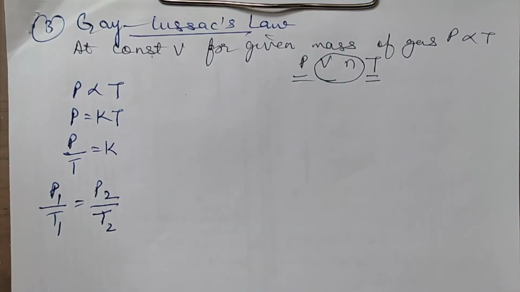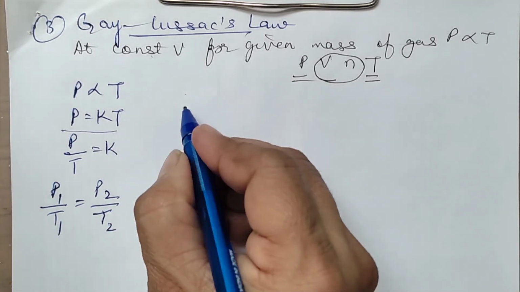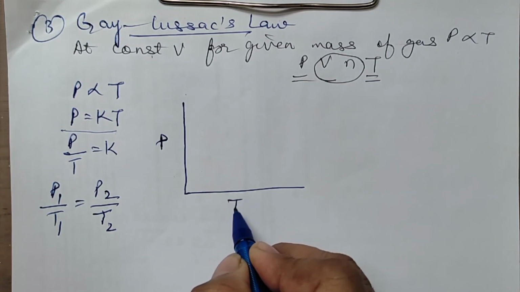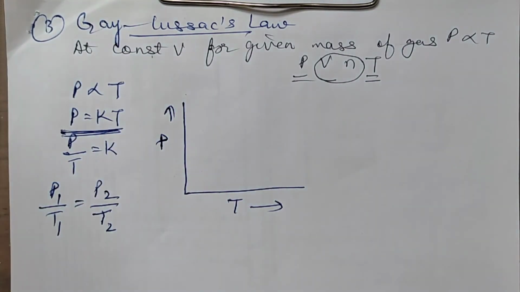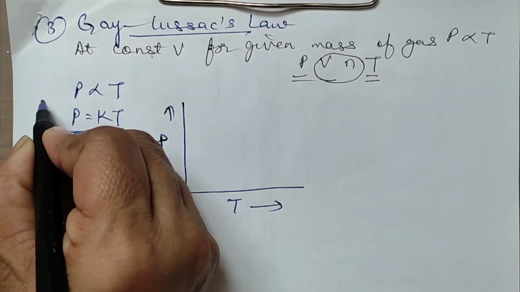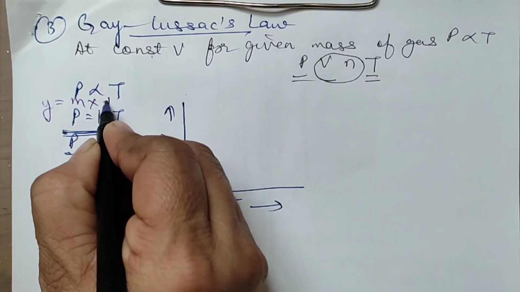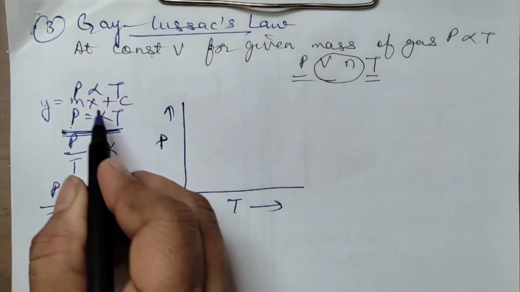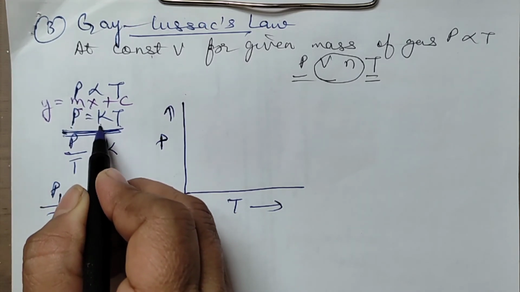Fine. So now we will plot a graph using this equation. Suppose you are having a graph between pressure and temperature. What type of graph do we expect? Consider this equation, the equation which they have given here. You have P as y is equal to mx plus c. This y is nothing but your P, your x is your temperature, and this is your slope, that is K.